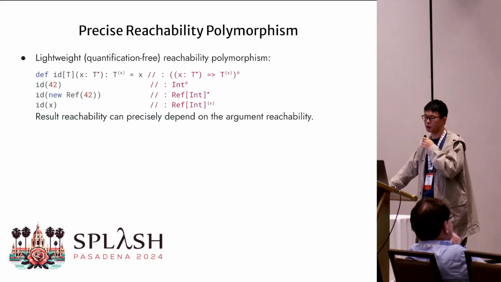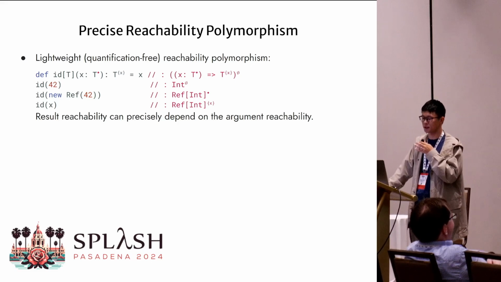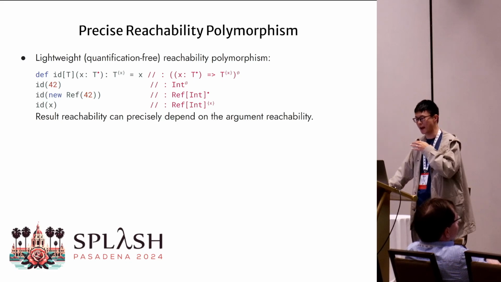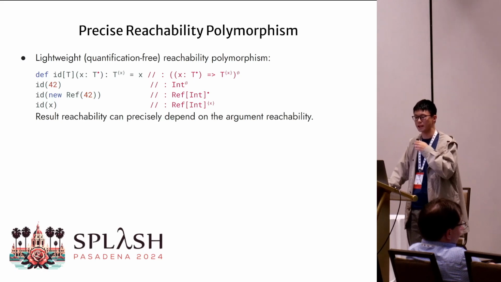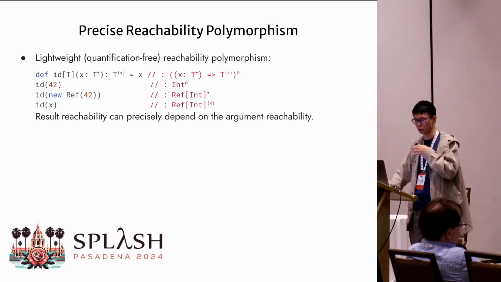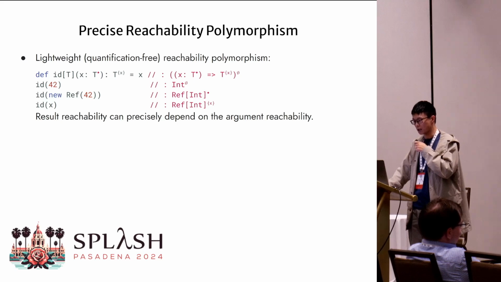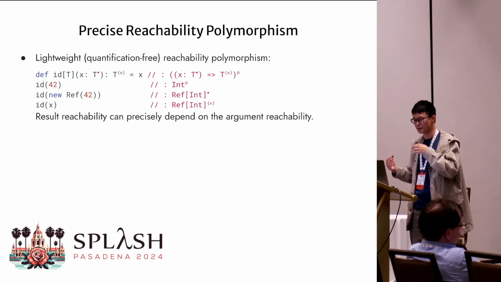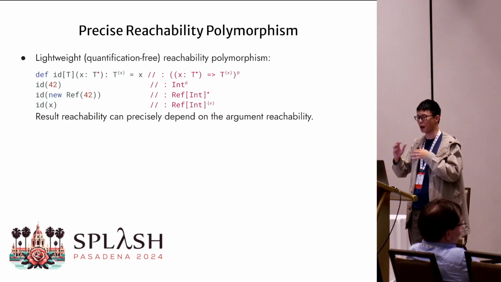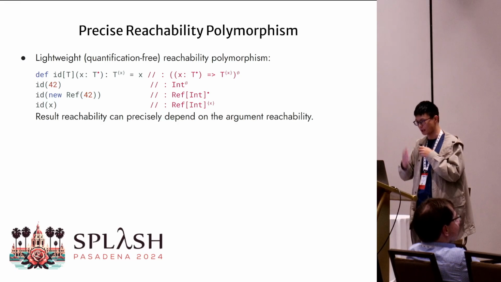On top of our design, our calculus offers two forms of precise reachability polymorphism. The first form is lightweight in that it does not require an additional reachability quantifier, and the argument name itself is directly used for abstraction. So for example, in our old friend, the identity function, the resulting qualifier can depend on the input argument x. And there is no loss of precision when applying with any kinds of arguments, since the dependent x will be substituted with the actual reachability.